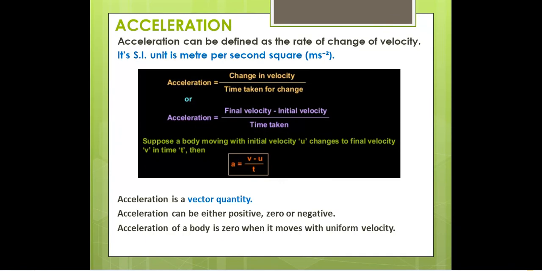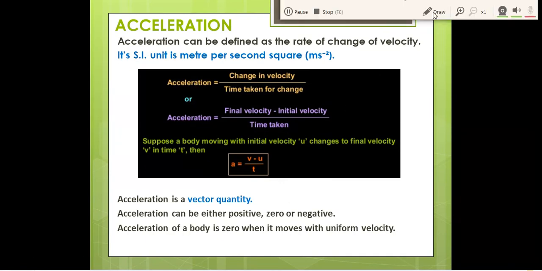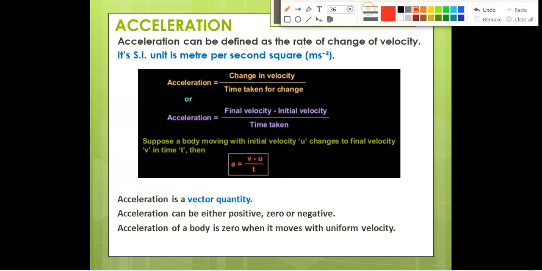Next we have acceleration. What is acceleration? Acceleration can be defined as the rate of change of velocity. It is also very easy. It is defined as the rate of change of velocity. Now we have to compare this acceleration with velocity, and its SI unit is meter per second square. You can also write meter per second square like this.